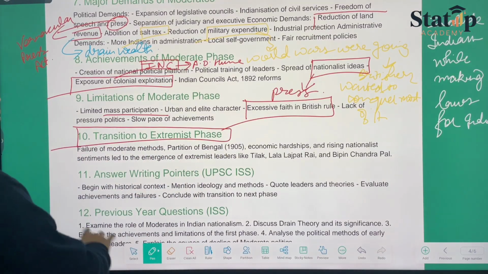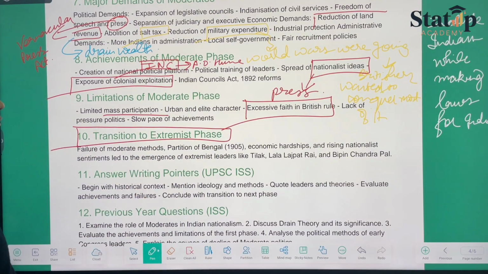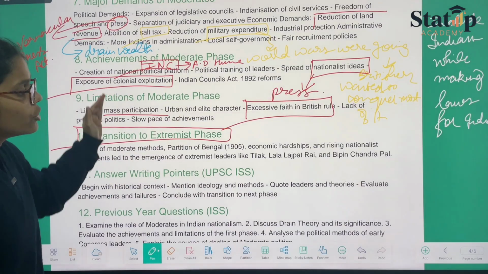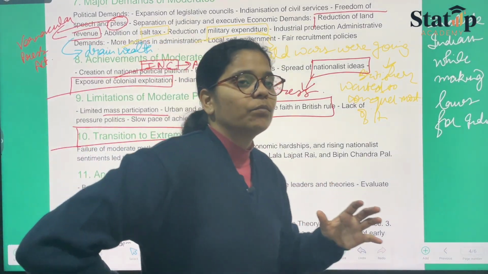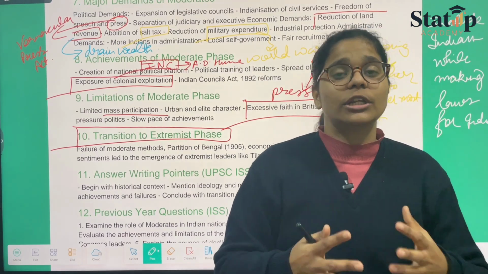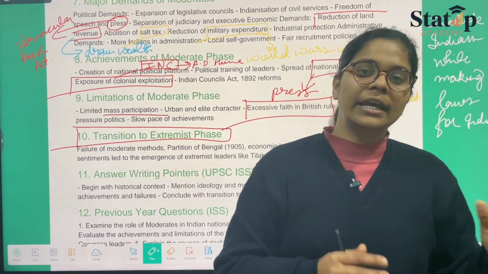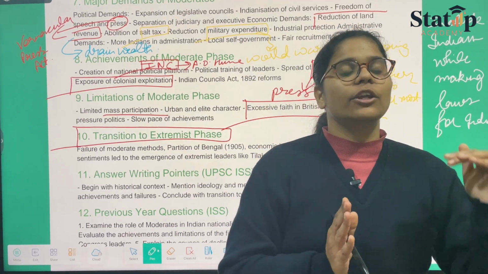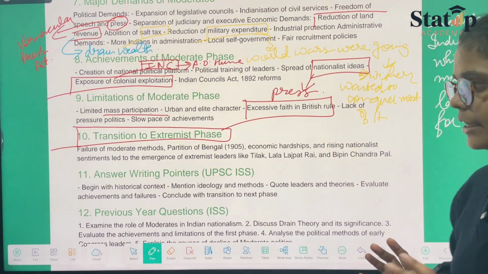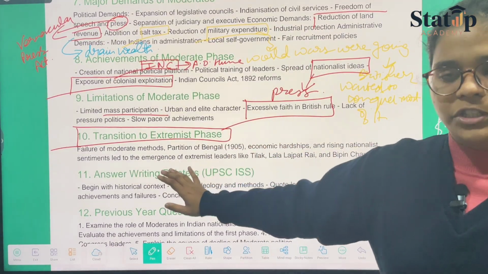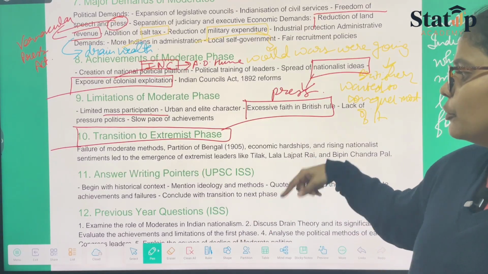Then we have the transition to extremists. Since most of the demands were left unmet, a new phase came, known as the phase of extremists. The phase of extremists met all the limitations of the moderates, and here come the major people who actually believed in achieving what they wanted. They would follow any method to achieve what they had decided. So they would have large achievements. This we shall continue in the next class.